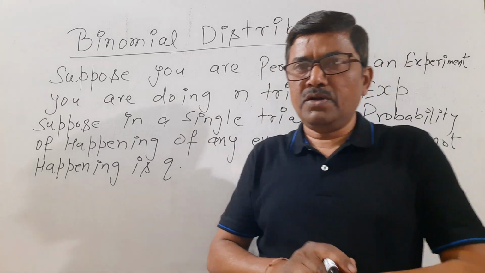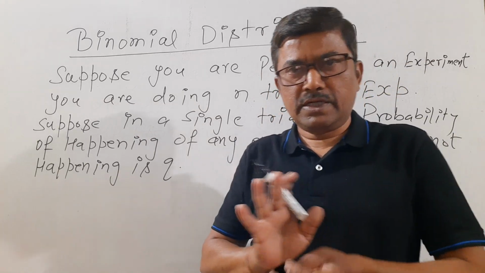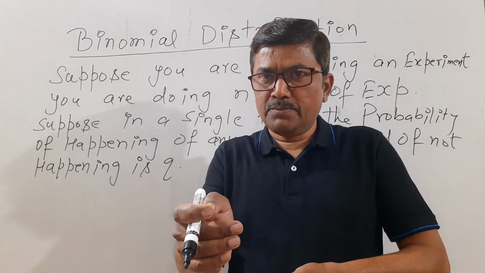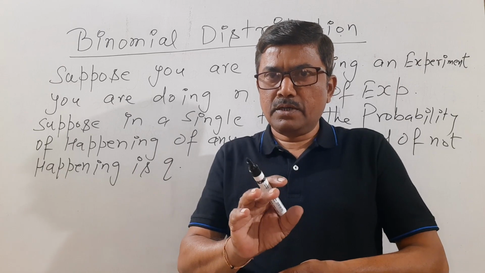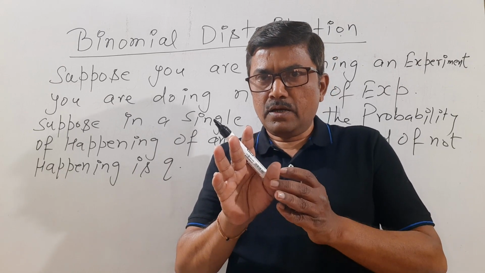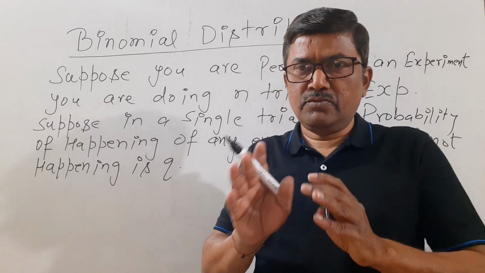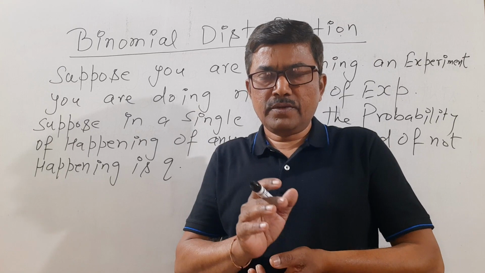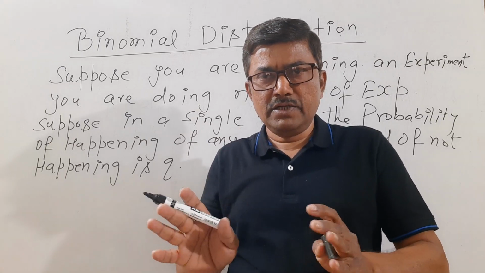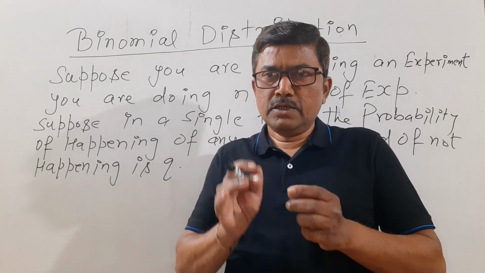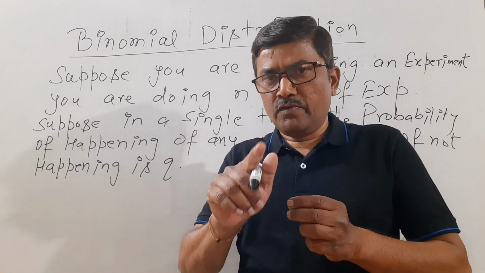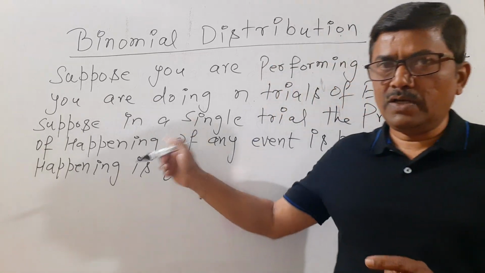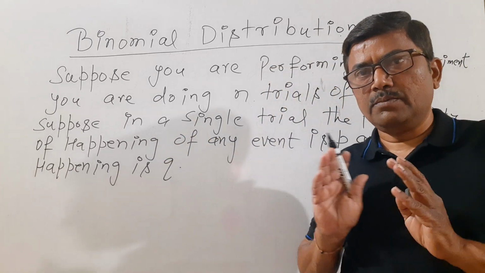I take the same example. I am tossing a coin 10 times, so n is 10. Now in a single trial, when I am tossing the coin only one time, I take the event we want as head. The probability in a single toss of getting head, everybody knows, is 1 by 2. The probability of not getting head is also 1 by 2. So p will be 1 by 2 and q will also be 1 by 2.